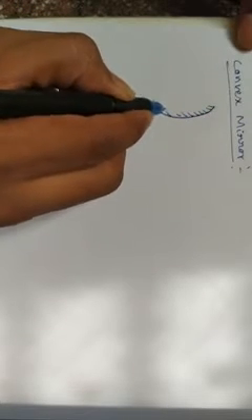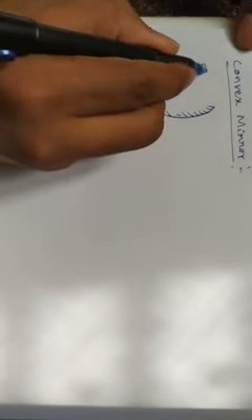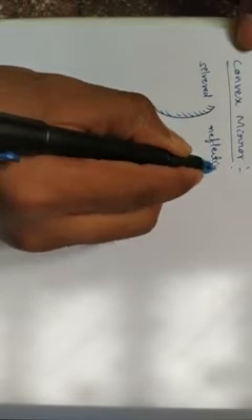But in the convex mirror, the inner surface is silvered and the outer surface is the reflecting surface.